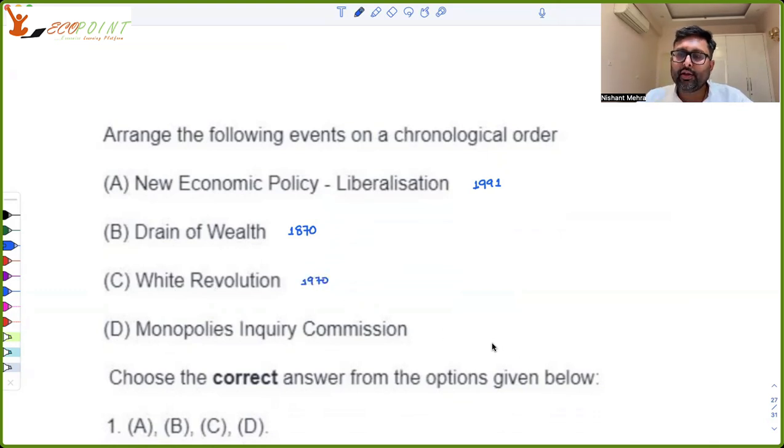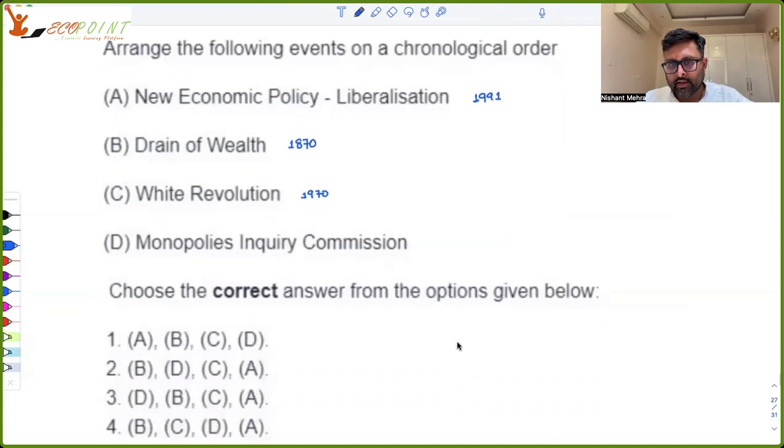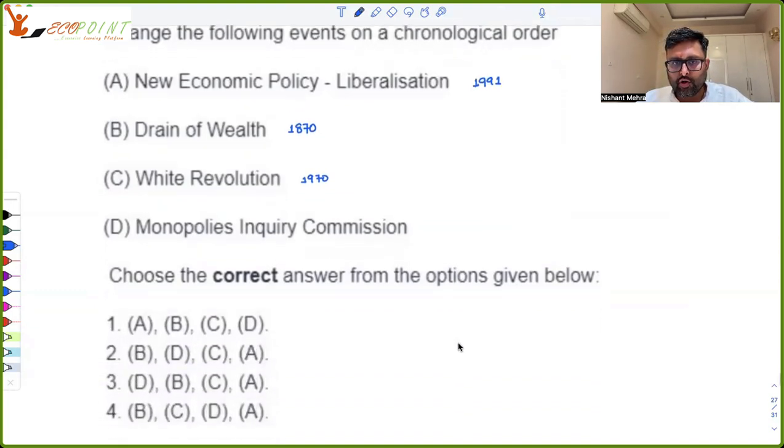And the Monopolies Inquiry Commission was before the MRTP Act passed. The MRTP Act was passed in 1969. So this must be before that, right? So in chronological order, first came Drain of Wealth, B, then I think this would be before 1970, no? So let's say it is 1965. So B, D, C, A.